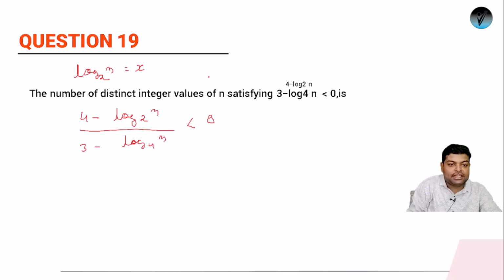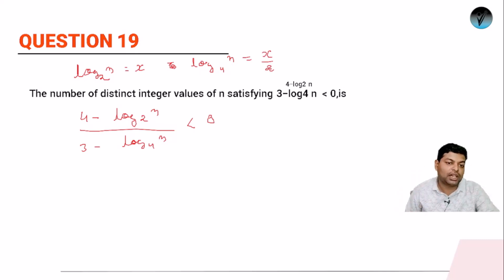So if this is x, then can we say that log n with base 4 will be x by 2? Think, which property of log makes this happen? Okay, if this is x, it will be x upon 2. Look, we can say 4 is what? 4 is 2 to the power of 2. So whatever is the power of 2, it will get divided. So finally it will be x upon 2.